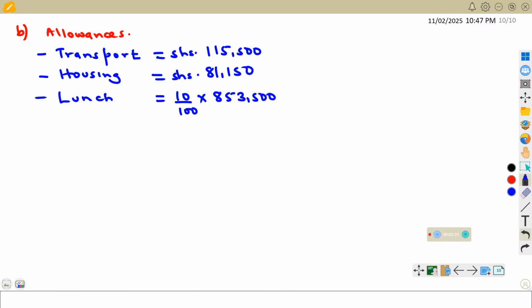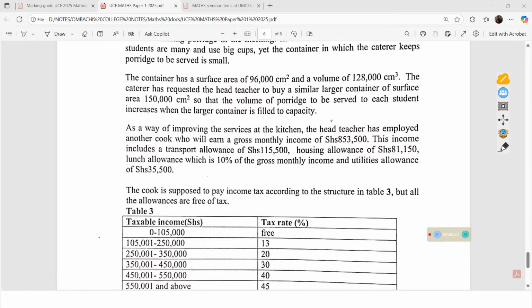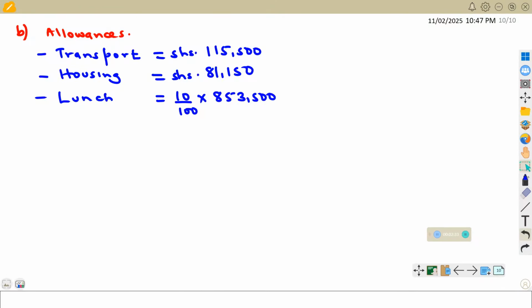The gross monthly income is 853,500, and this should give us shillings 85,350. So that should be the amount we shall get for the lunch.